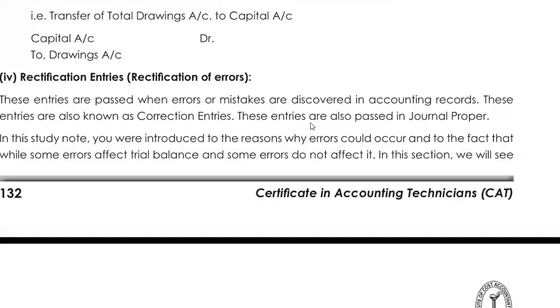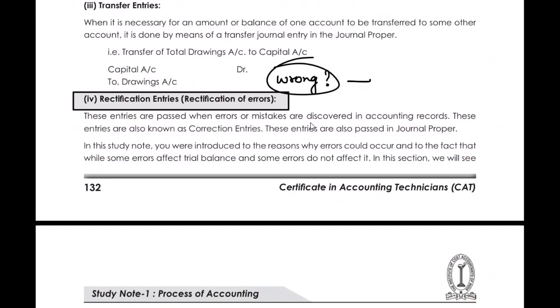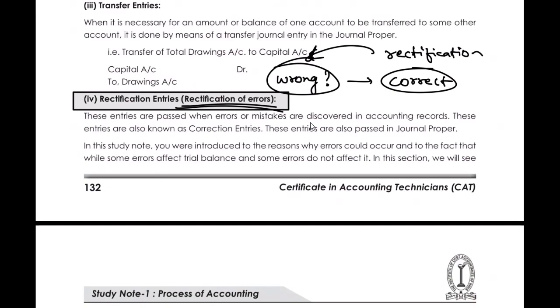Now in the next class, I'm going to teach you about the rectification of entries. What do you mean by rectification? If I passed a wrong entry, then how can I correct that? Correcting means the rectification. I am rectifying the mistake which was done earlier. So that is called the rectification of errors.